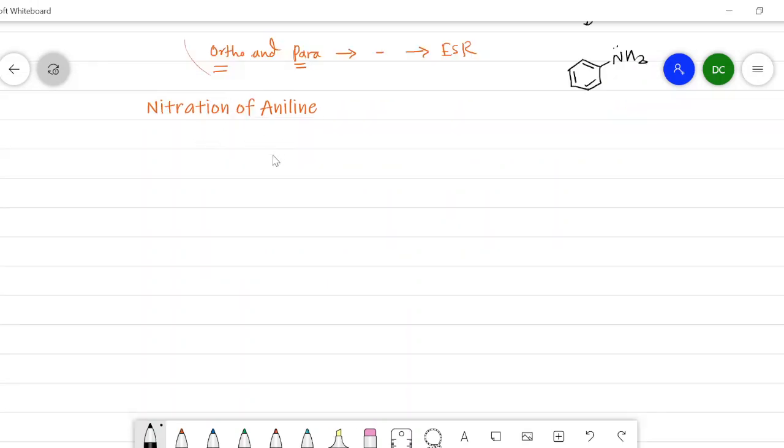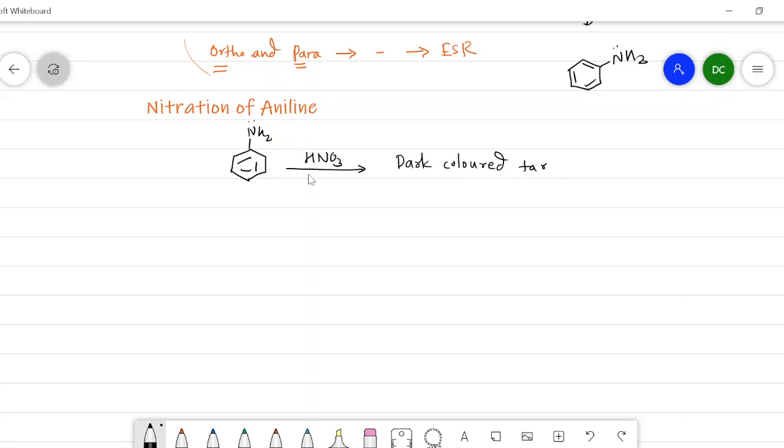The direct nitration of aniline gives an oxidized product which is dark colored tar. So I will write here the structure of aniline, and when it is treated with concentrated nitric acid, that is HNO3, it gives a dark colored tar as a product of nitration.